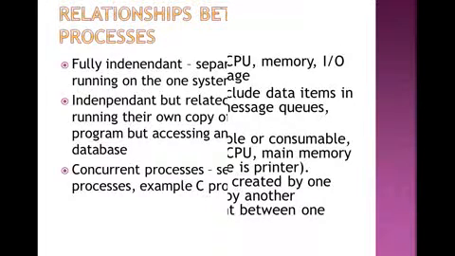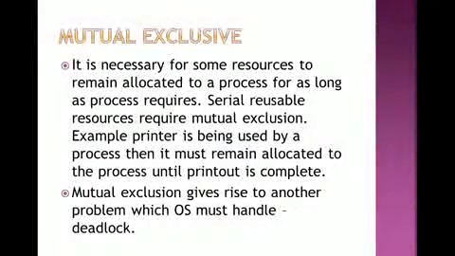Example: users running their own copy of a data entry program but accessing and updating one database. Then concurrent processes, that is, a set of cooperating processes.